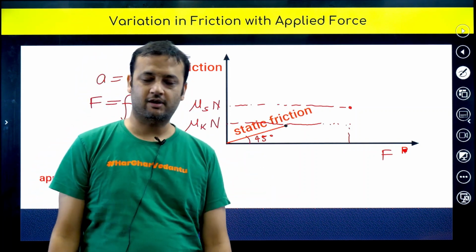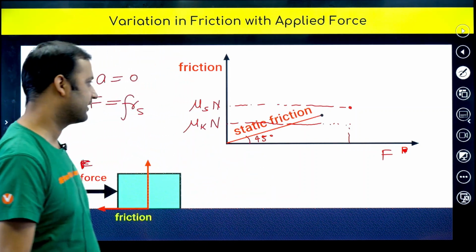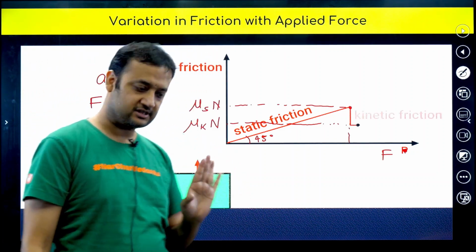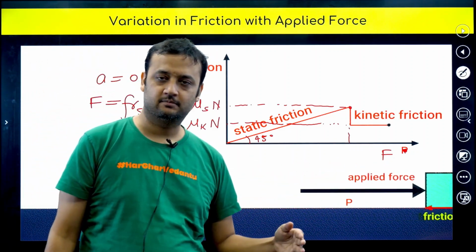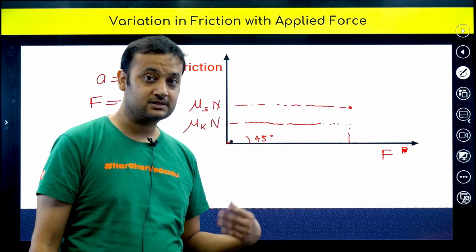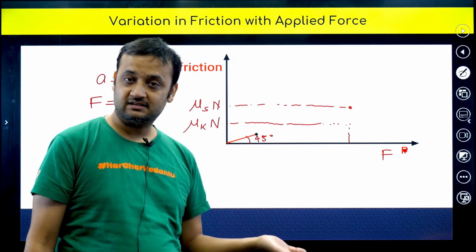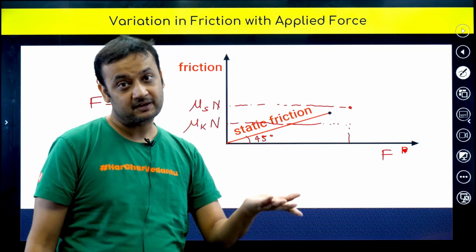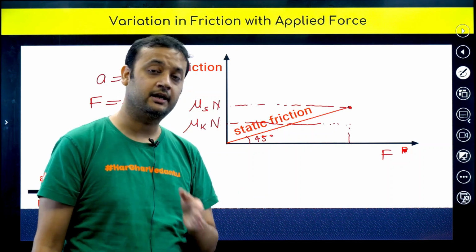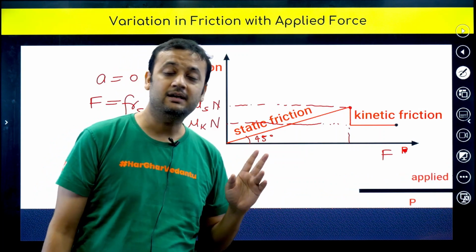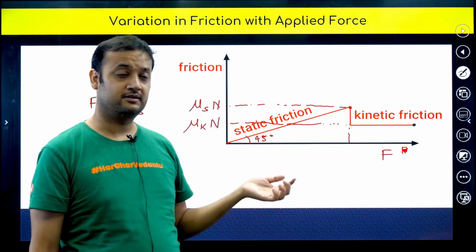Okay, so I hope you have understood what this graph is trying to tell you. Again I will repeat: when the force is being applied, till the time motion is not happening, till the time slipping is not happening, acceleration is zero. Hence F is equal to friction, and which friction? Static. Why? Because slipping is not happening. So F is equal to f_s. Hence we can say that the graph will be a y equals x type of graph. So which is this part?